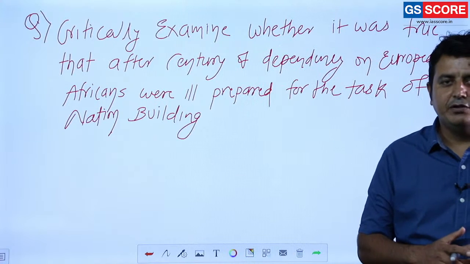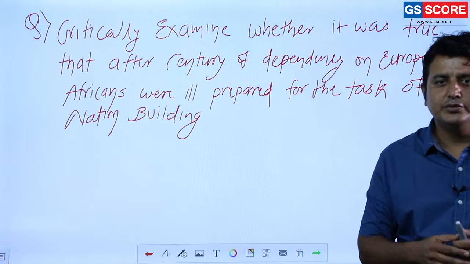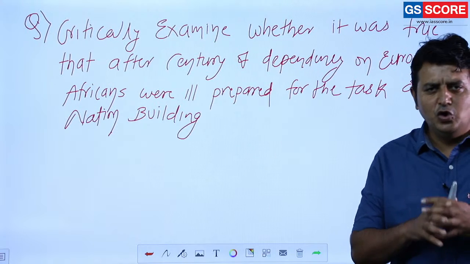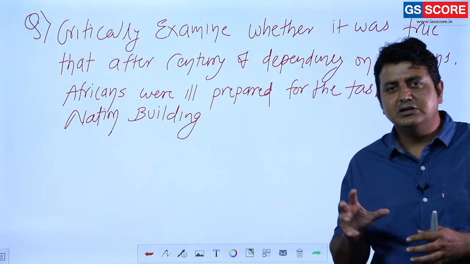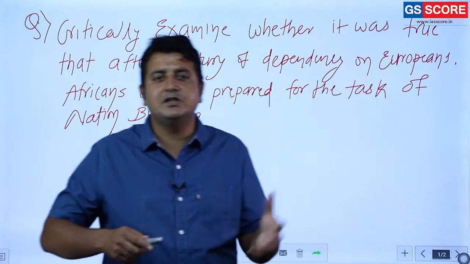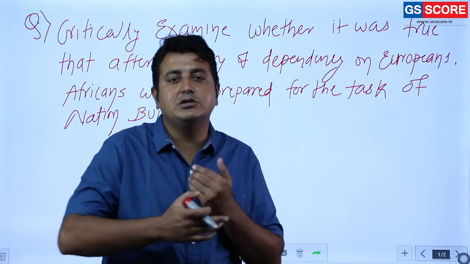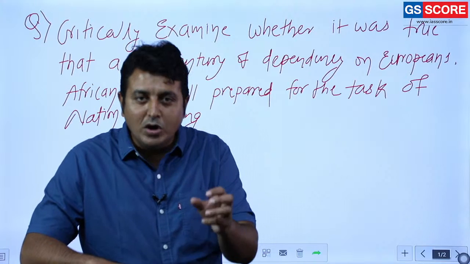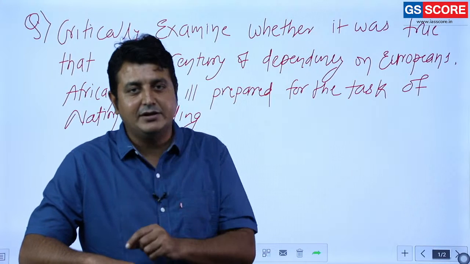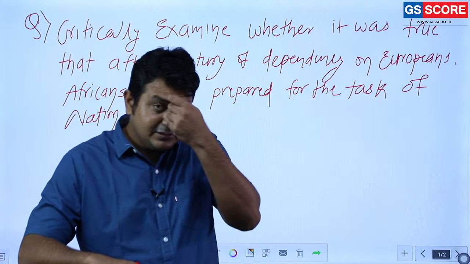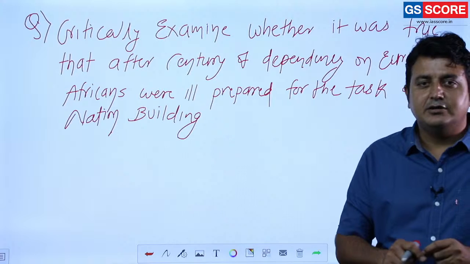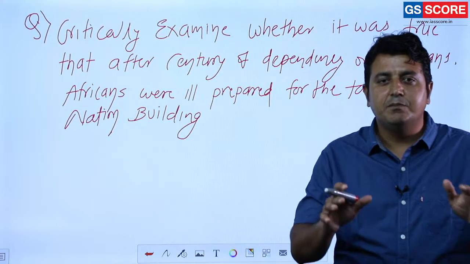If you know the geography, if you read the NCERTs and all, you will get to know that Africa is full of natural resources. And if the continent is full of natural resources, then how is it possible that the continent remains backward? So there should be some factors that are responsible, and because of these factors, African nations are still poor.